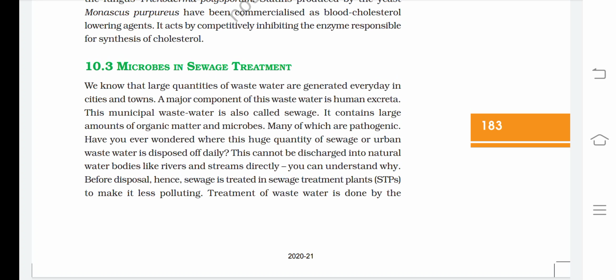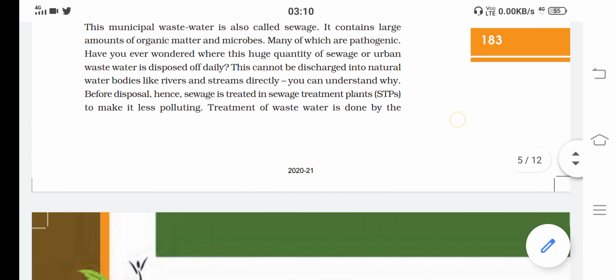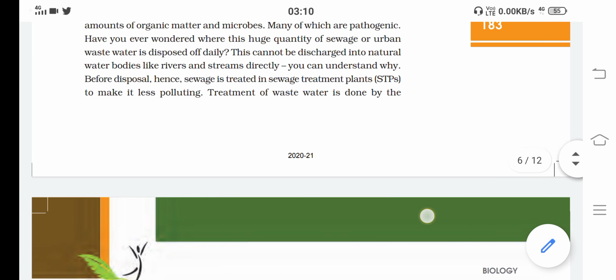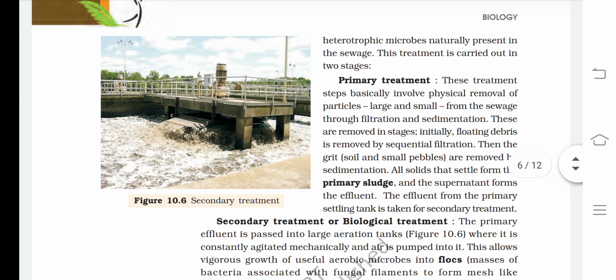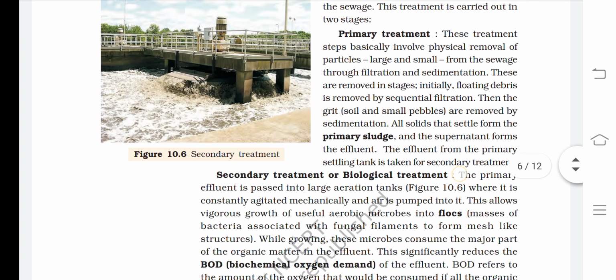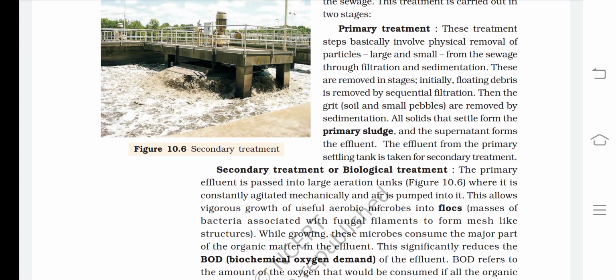Treatment of wastewater is done by the heterotrophic microbes naturally present in the sewage. This treatment is carried out in two stages. Primary treatment. These treatment steps basically involve physical removal of particles, the large and small, from the sewage through filtration and sedimentation. These are removed in stages.